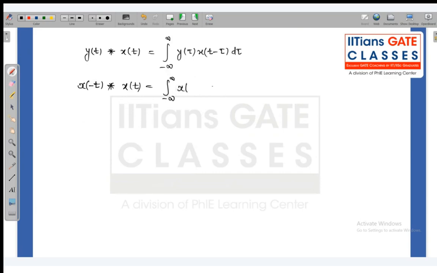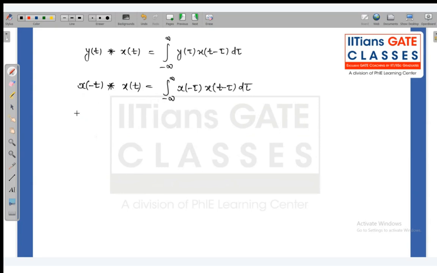So this is x(-tau) and x(t minus tau) d tau. If you see this, it is nothing but the convolution between x(-t) and x(t).